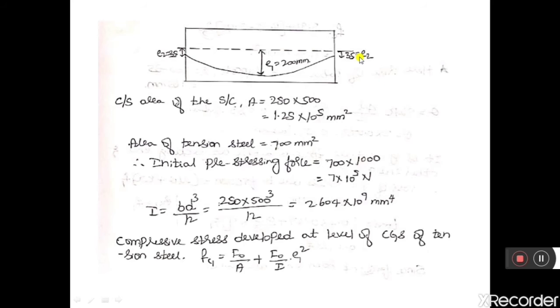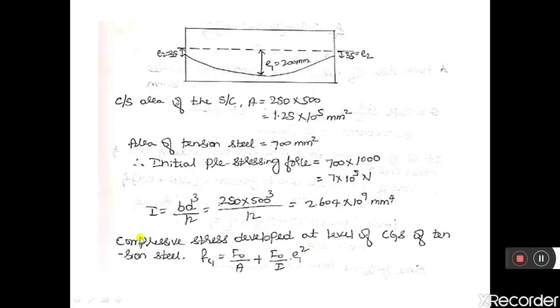In the previous session we discussed a problem where the eccentricity E1 was 250 mm and eccentricity E2 was 0 mm. Here the stresses in the concrete will be different due to the eccentricity of 200 mm, and the stresses near the supports will be different due to the eccentricity of 35 mm. So we need to consider the average compressive stress in the concrete due to both eccentricities.